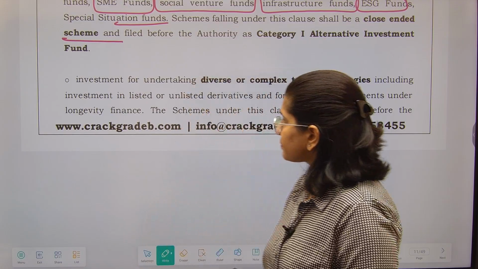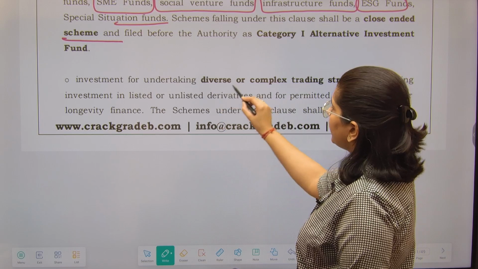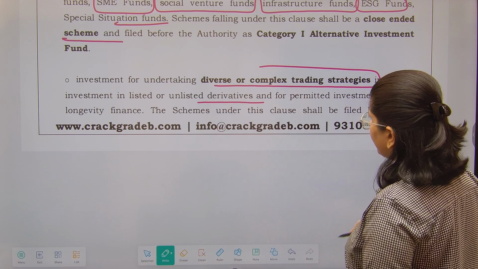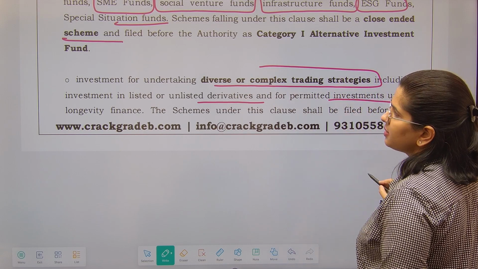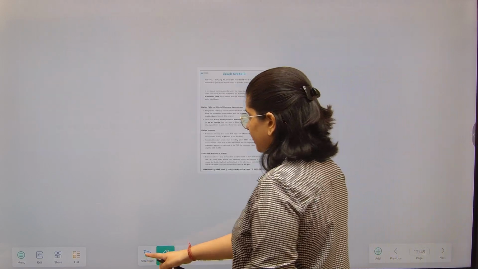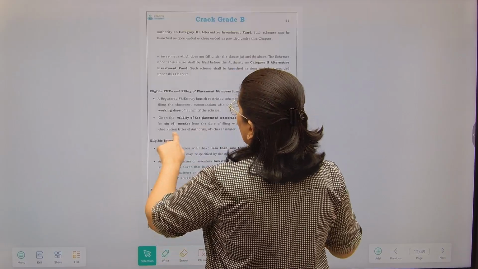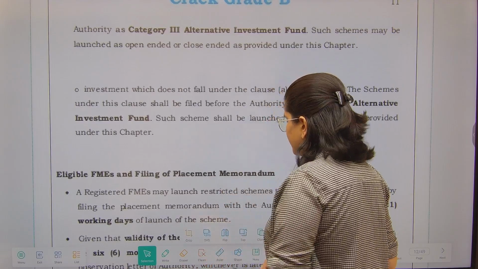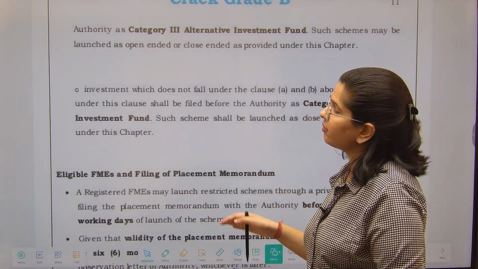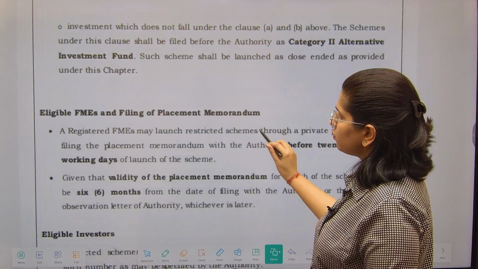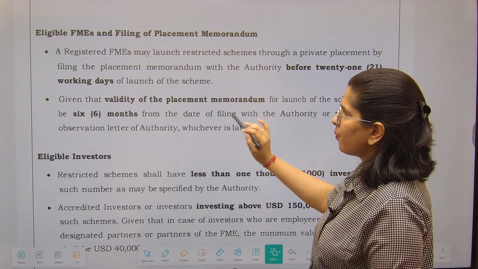Okay. Now next is investment for undertaking diverse or complex trading strategies, like investing in listed, unlisted derivatives, or for permitted investments under the longevity finance. The schemes under this clause shall be filed with the authority under the category 3 alternative investment funds. If you are investing into derivatives, that will come under the category 3 AIF, and investments which do not fall in A and B above will fall under the category 3 investment funds.